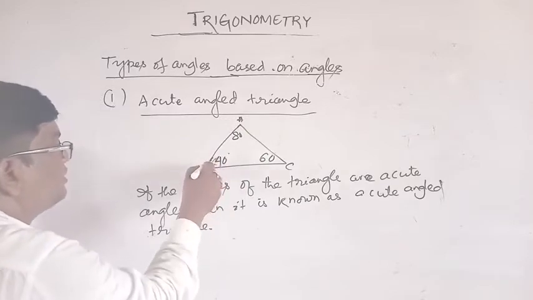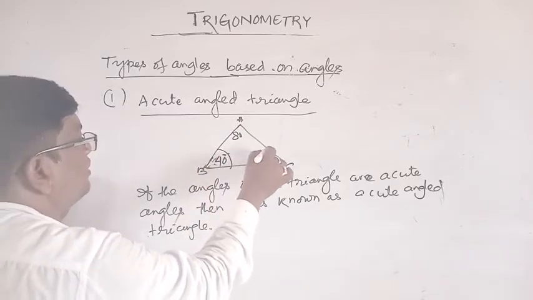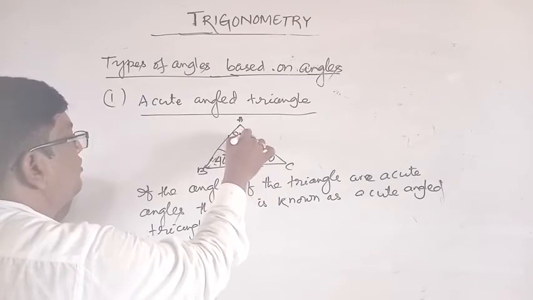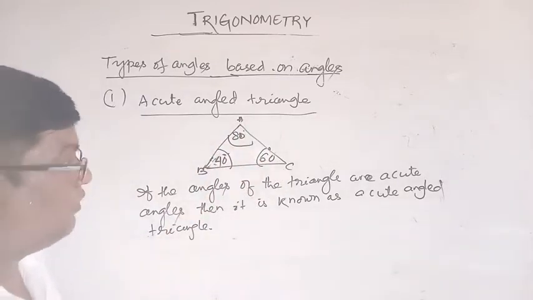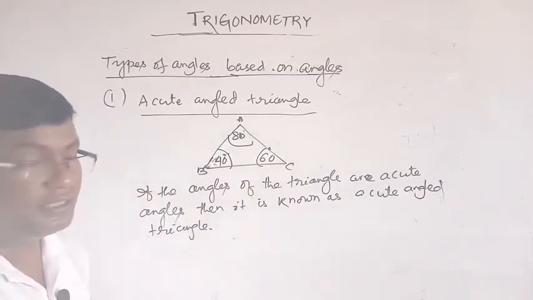Okay, this angle is what? Acute angle. This angle is what? Acute angle. This angle is what? Acute angle. If all angles are acute angles, this is called an acute angle triangle.